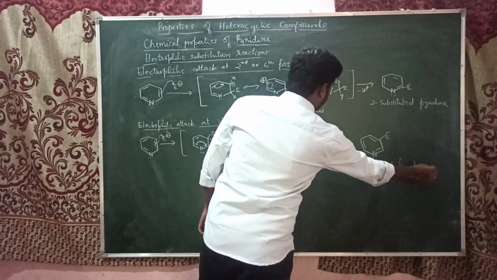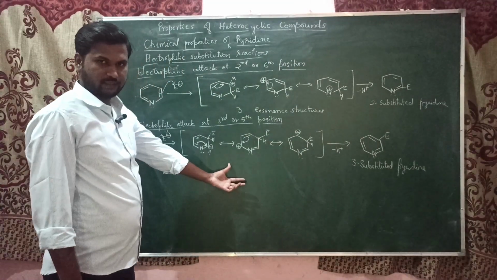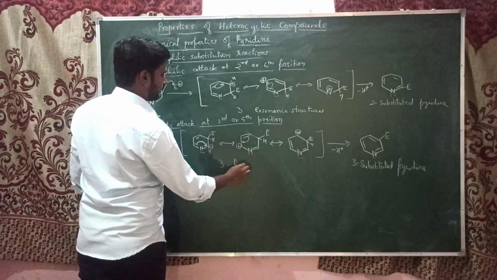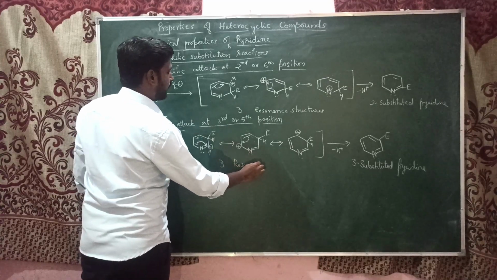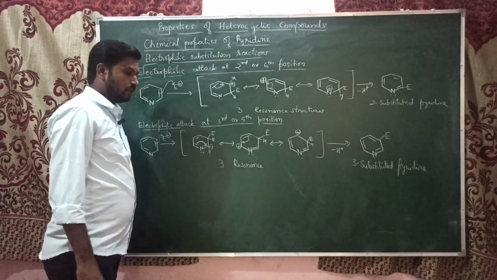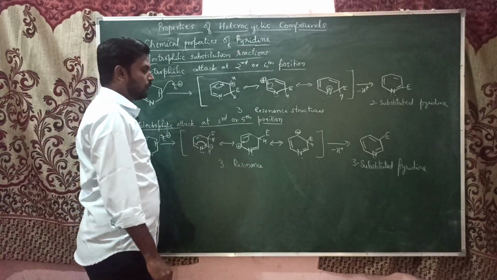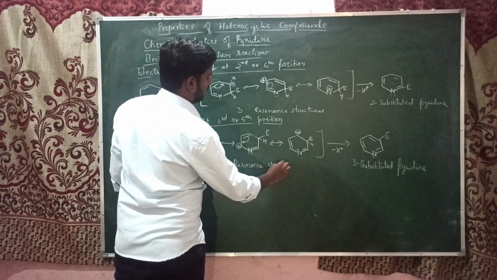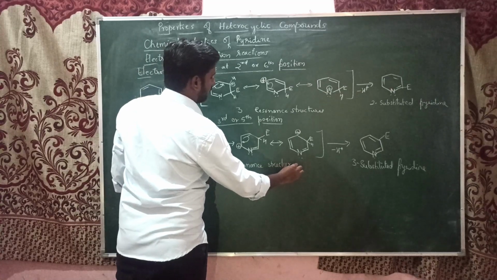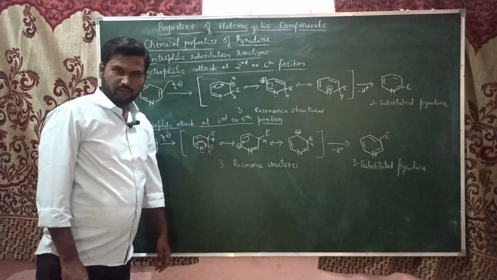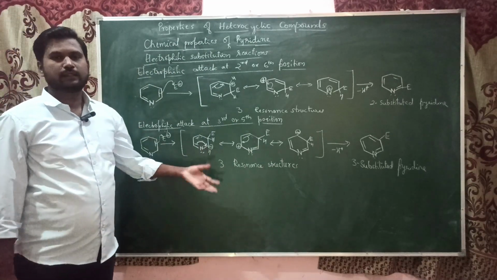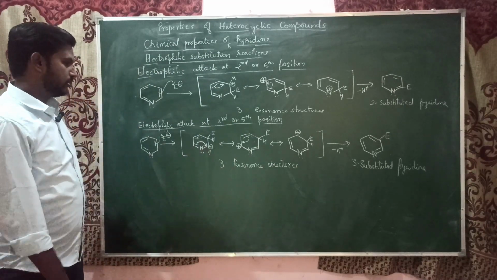Here also we found 3 resonance structures. As you already know, when a carbocation gives more resonance structures, that will be the stable one, and that will be the preferred one for the electrophilic attack. At the second position and the third position, we get the same number of resonance structures.